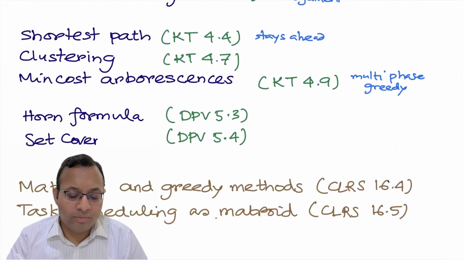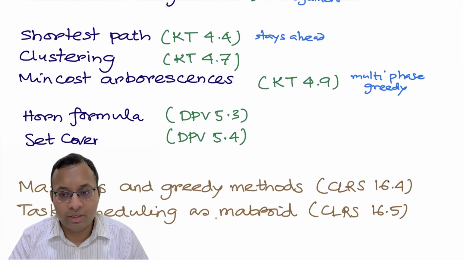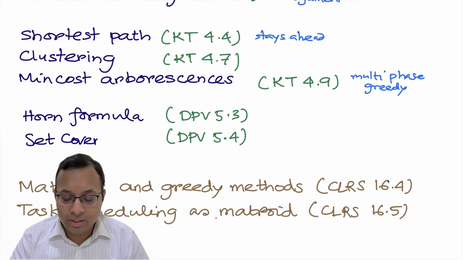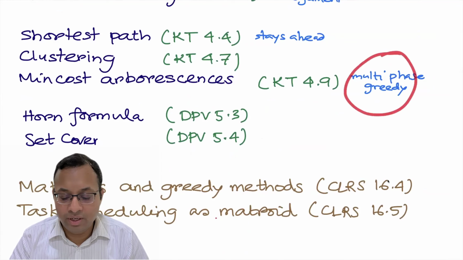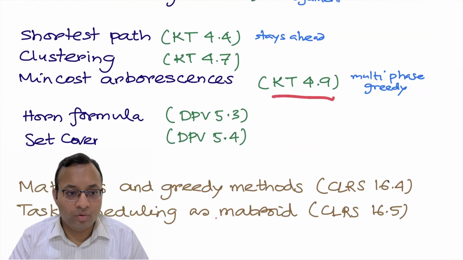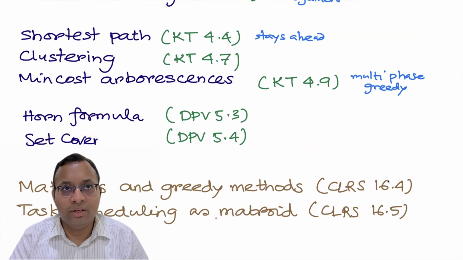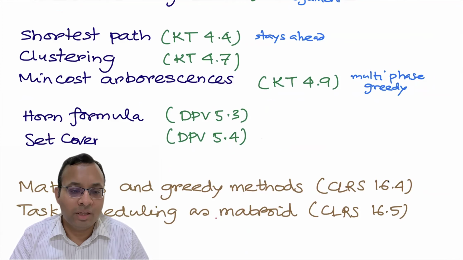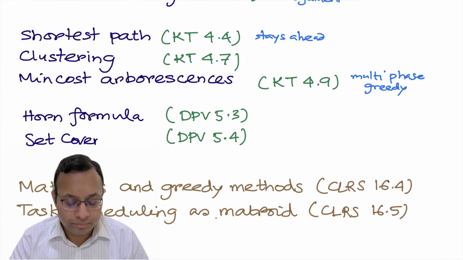Shortest path problems, clustering problems, and the arborescence problem that I mentioned earlier, the directed graph variant of MST. There is a multi-phase greedy algorithm in Kleinberg-Tardos. You can go over them. Then there is Horn formula and set cover, which is an NP-hard problem. But even for NP-hard problems, there are greedy algorithms. Sometimes they give very nice approximation algorithms.